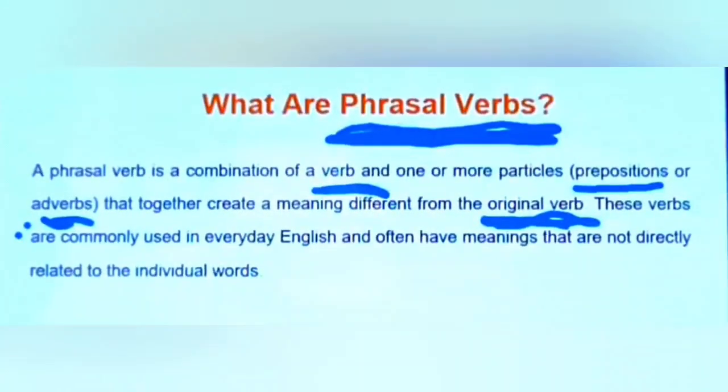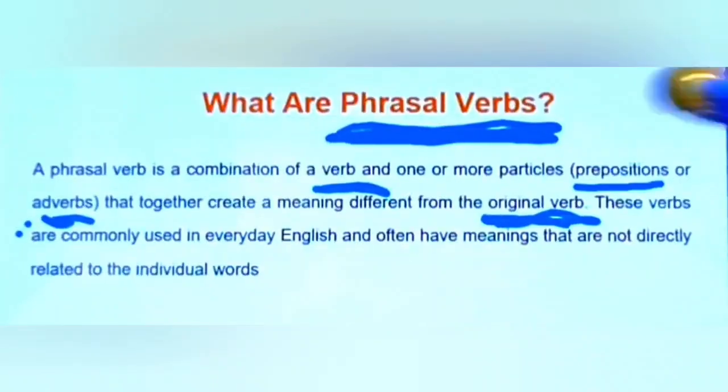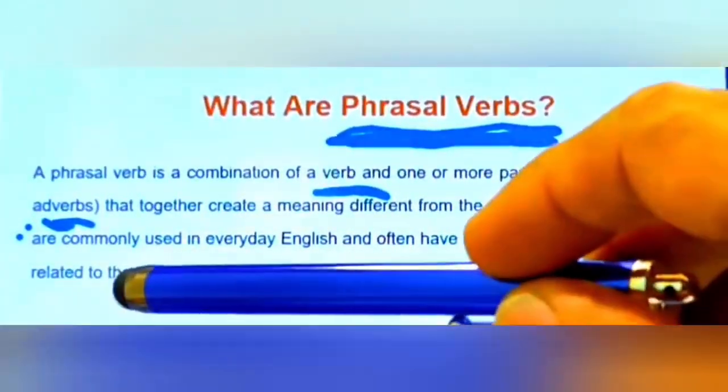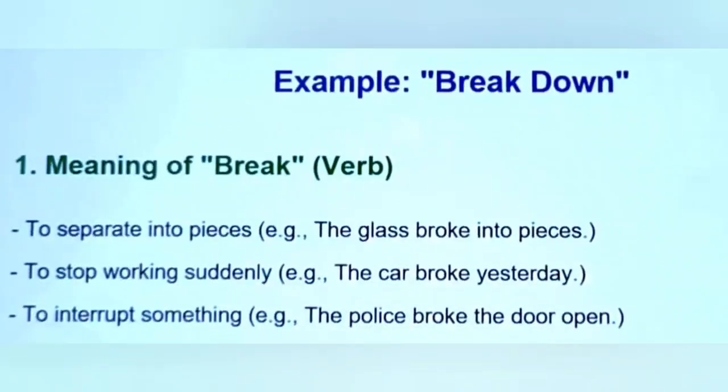The verbs are commonly used in everyday English and often have meanings that are not directly related to the individual words. Let's describe the phrasal verb with an example.